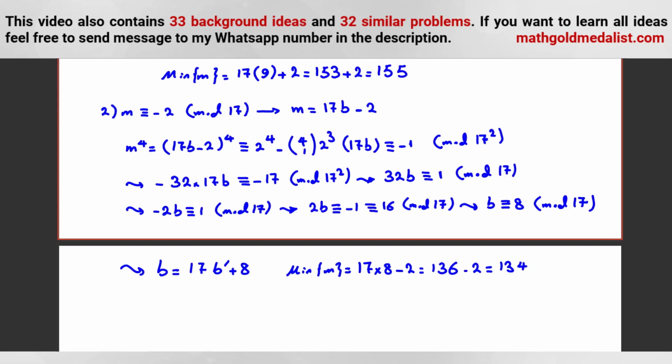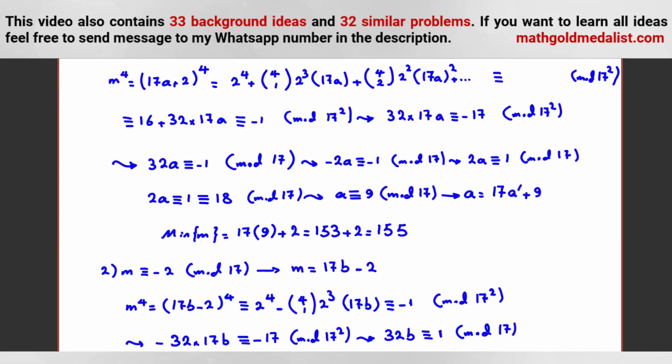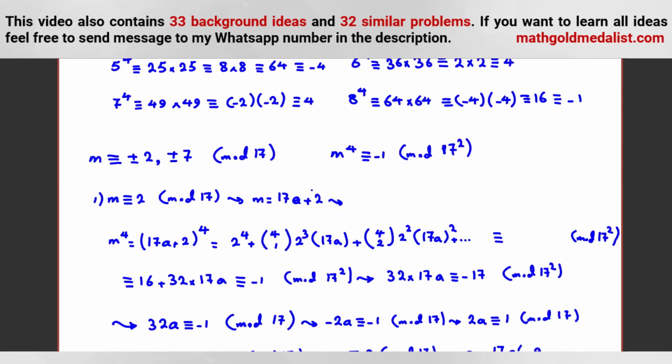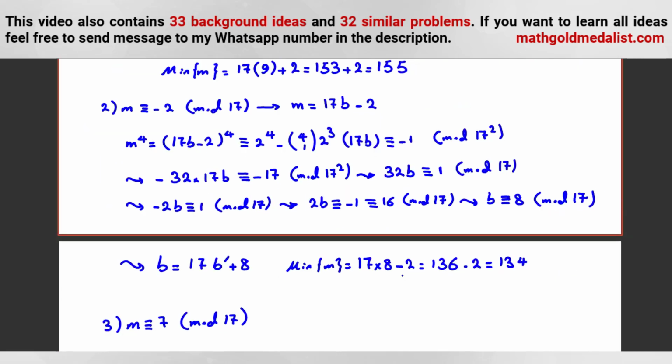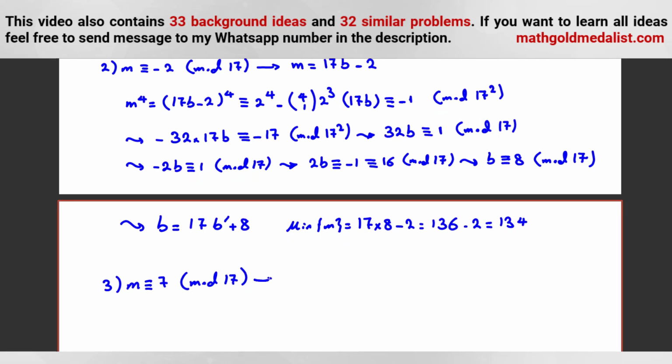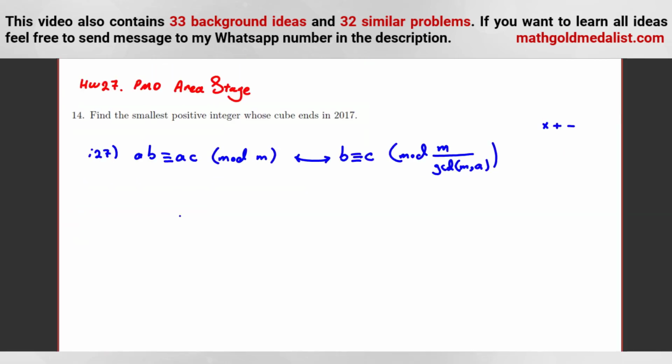Okay, now let's check case 3. In case 3, m is 7 mod 17. In this case, let's calculate again. We can say m is 17c plus 7. For m to the 4, I told you how many ideas? 27.